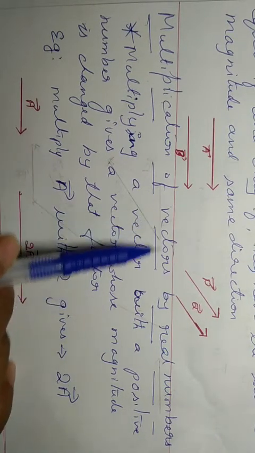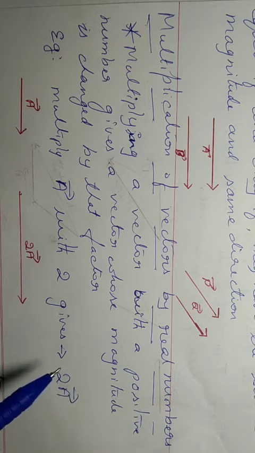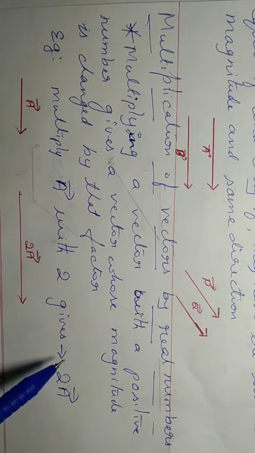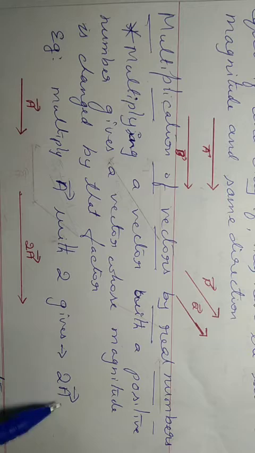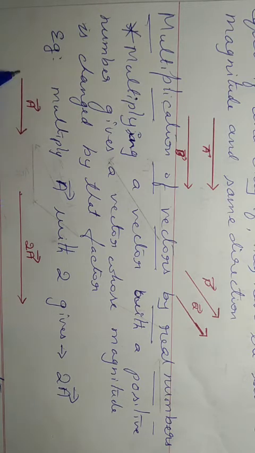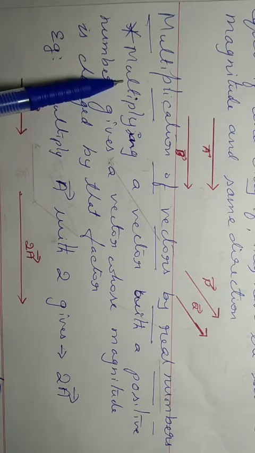Next, let us study about multiplication of vectors by a real number. So what happens if we multiply a vector by a positive number? Let us see. Here we have a vector A. If we multiply vector A with the factor 2, it gives 2 times A. See the direction, it shows towards my right hand side. Here this vector is also showing the direction along A only, the same direction, but its magnitude increases by 2 times. So see the definition.